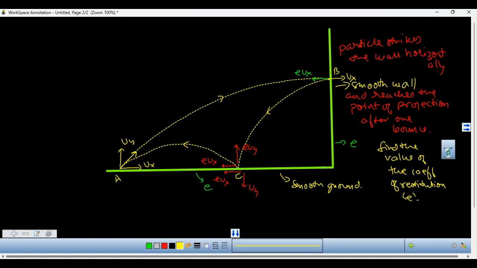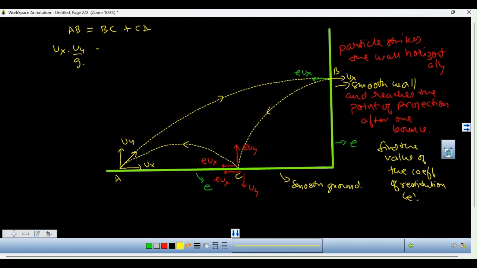So when I look at the analysis of this, and I have to basically write down everything, the horizontal distance AB is nothing but equal to BC plus CA. Now how much is AB? AB is ux into the time of flight from A to B, which is uy by g.